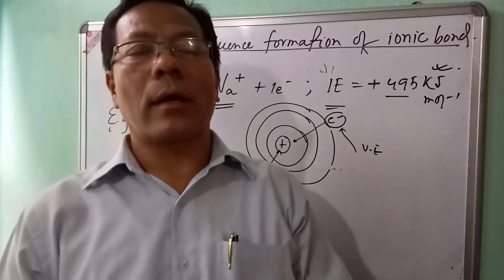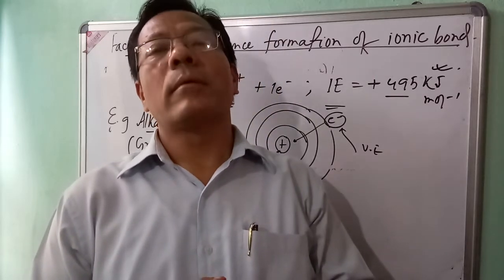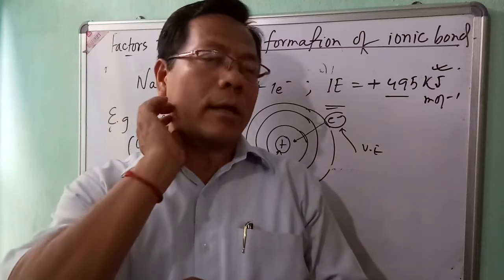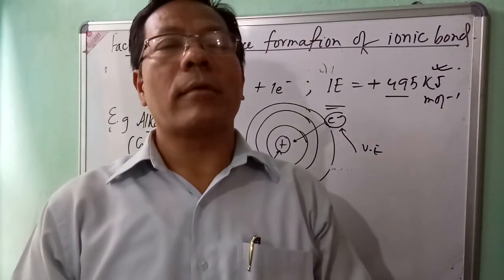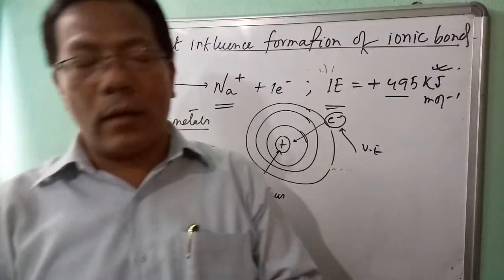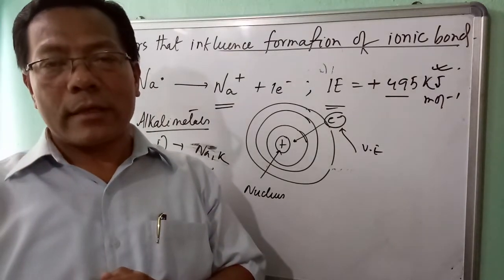Alkali metals can easily form ionic bonds with non-metal atoms because they have larger atomic size and therefore a lower value of ionizing enthalpy.